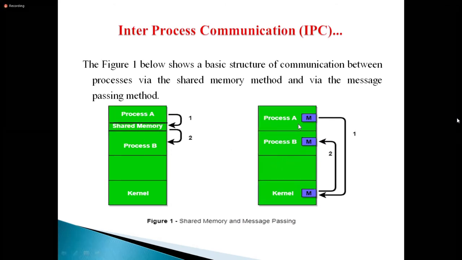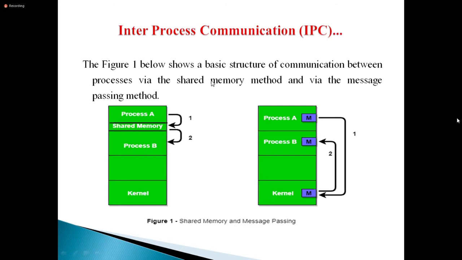Now message passing. This is process A, process B. See, process A sends a message to the kernel. Listen carefully here. Cooperating means process B performs something based on process A's operation.